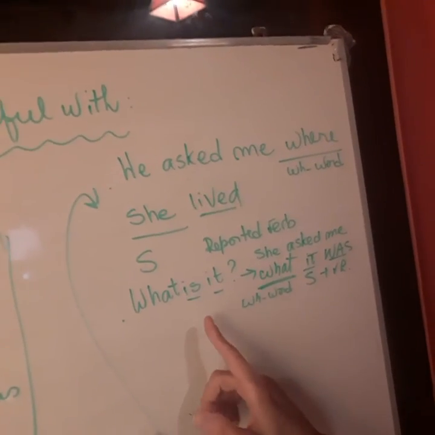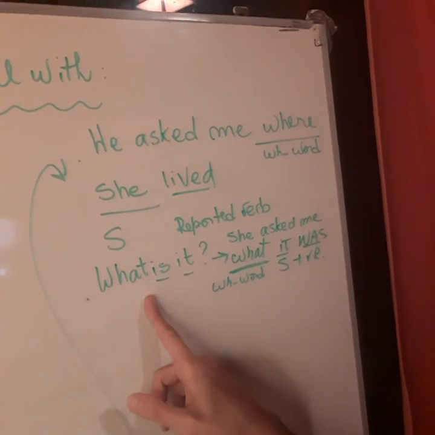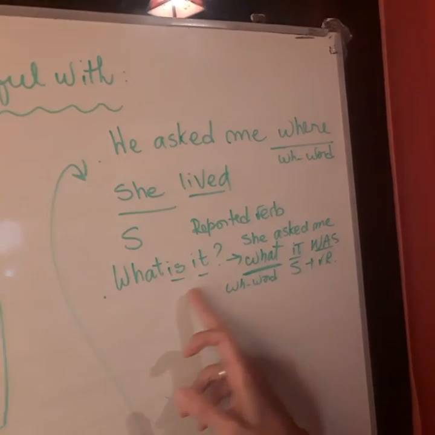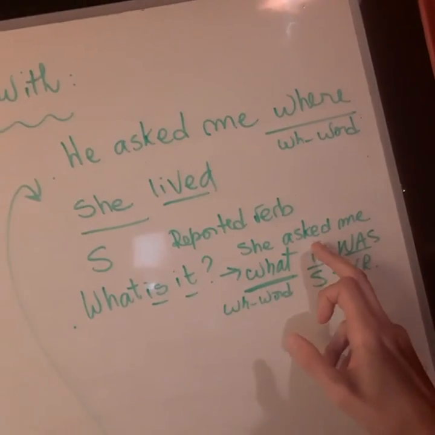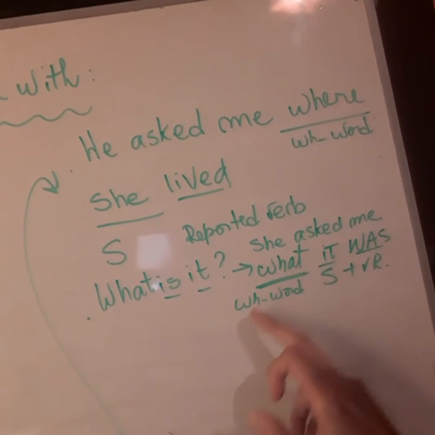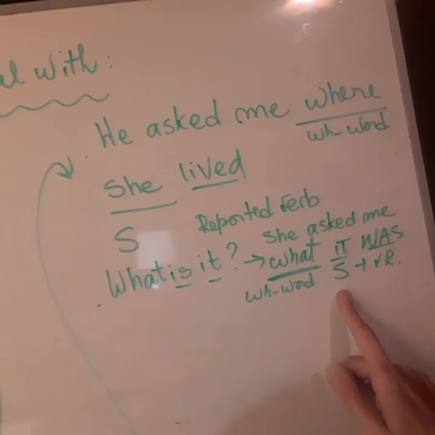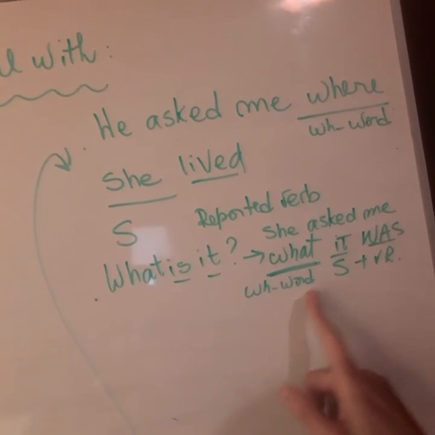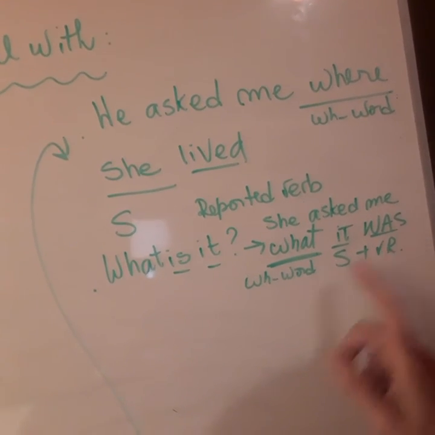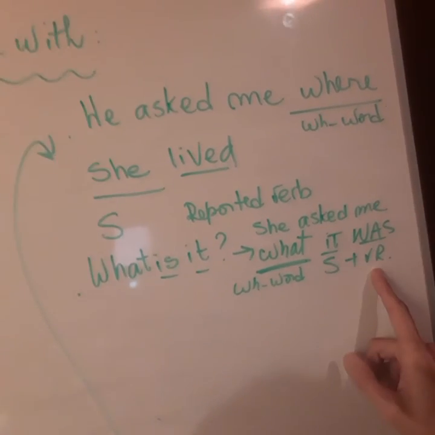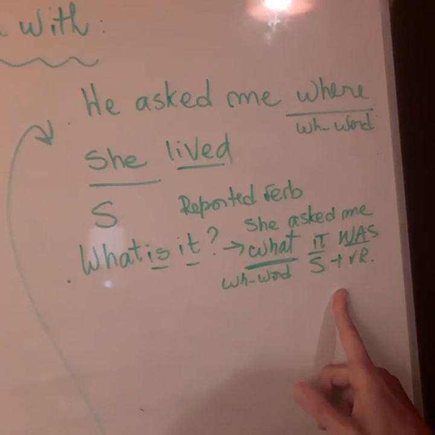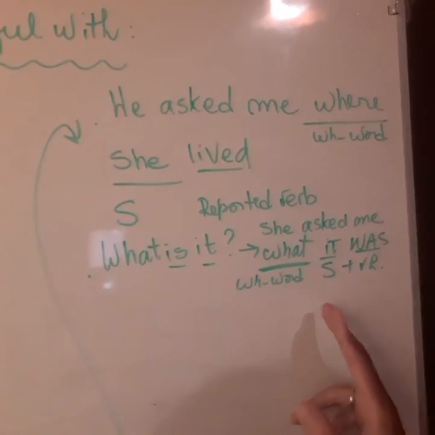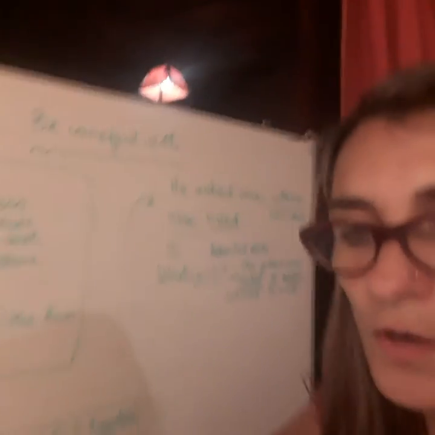And curiously, the most common mistake is here. Something very simple like, what is it? So she asked me what, interrogative word, subject, reported verb, what it was. You see, what it was. This is the correct order I should see. Be careful with these silly mistakes because most of you committed that.